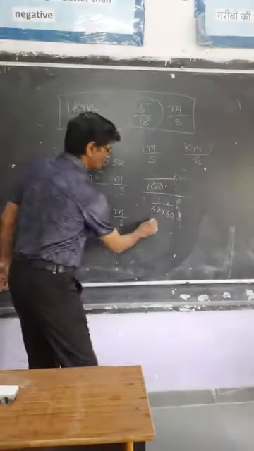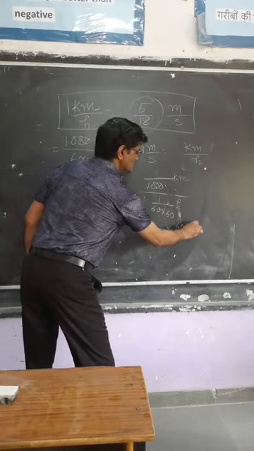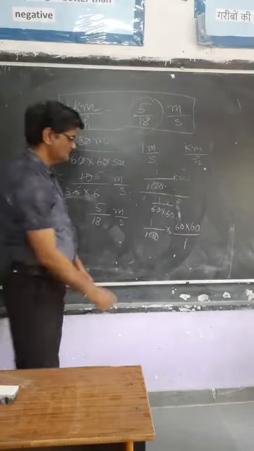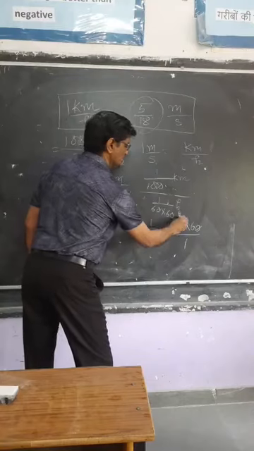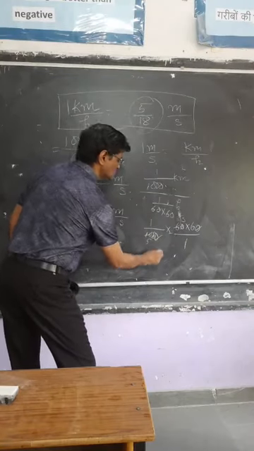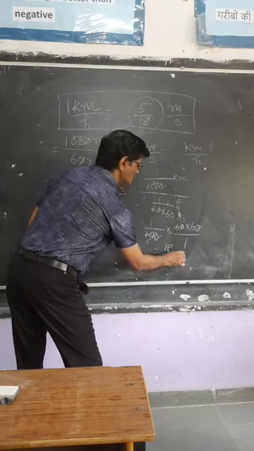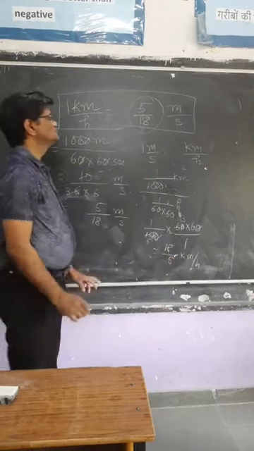So this goes like 1000 into 60 into 60 by 1, right? So this gives you again the same factor, 2 3 are 6, 2 5 are 10. So this gives you 18 by 5 kilometer per hour.